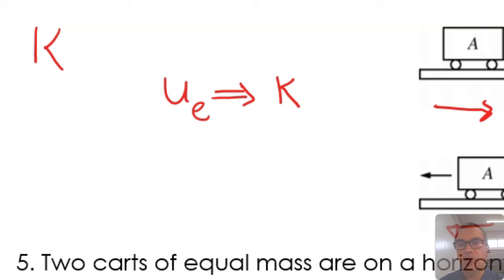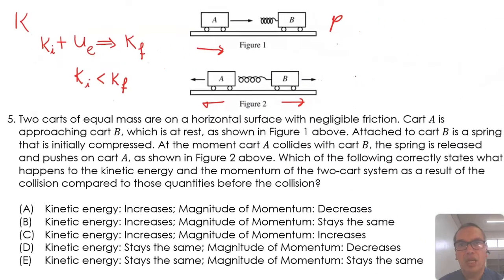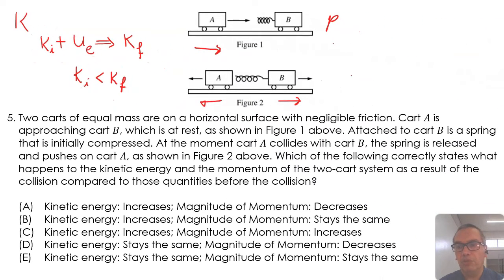And also, the collision is elastic, so none of the original kinetic energy is lost. Therefore, the kinetic energy increases. We can rule out options D and E.